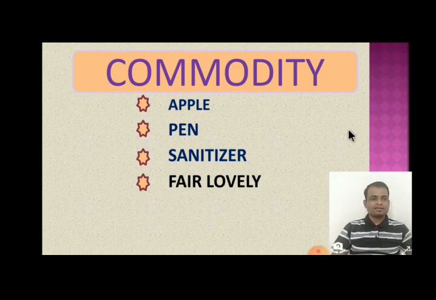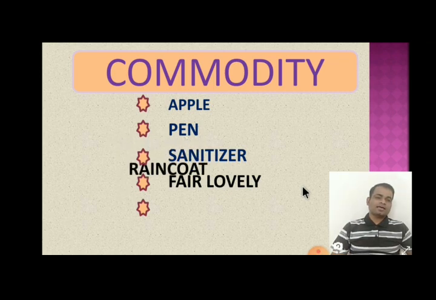In other words, Fair and Lovely has power to satisfy her want. That power in a commodity is called utility. So here we can say that Fair and Lovely has utility for girls.